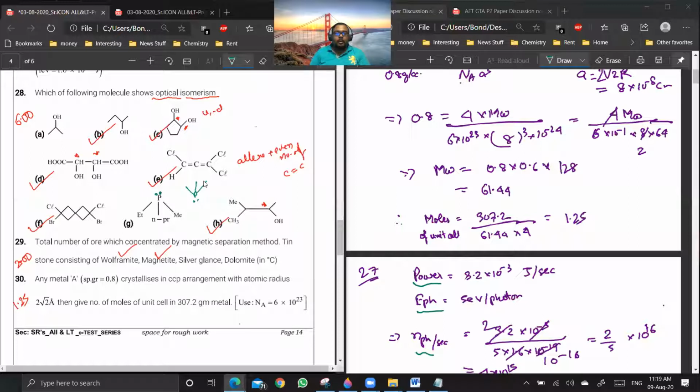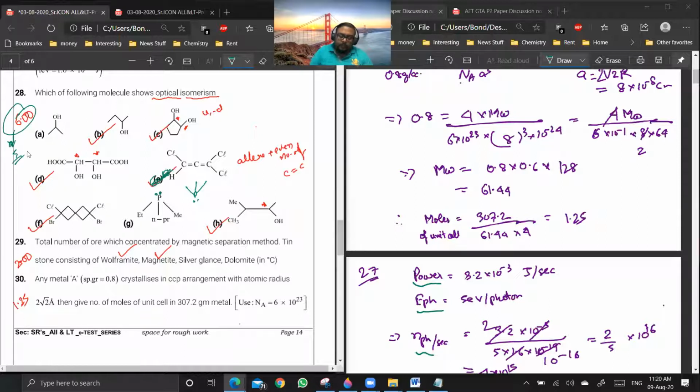Why will E show optical rotation? It is both chlorine, no? E will not show optical rotation actually, because both groups are same, so you'll have a plane of symmetry. I just didn't see the chlorine part to be same. So E will not show optical rotation. The answer should be 5 only, not 6.